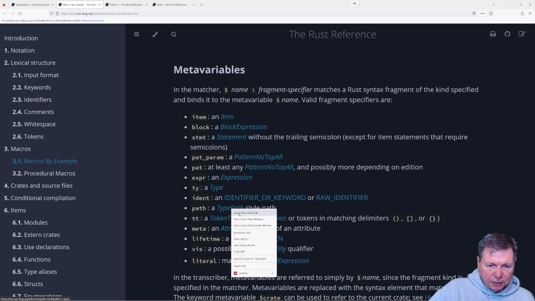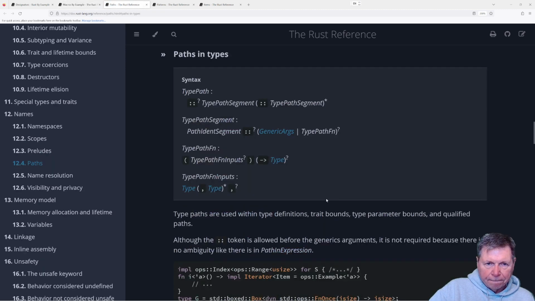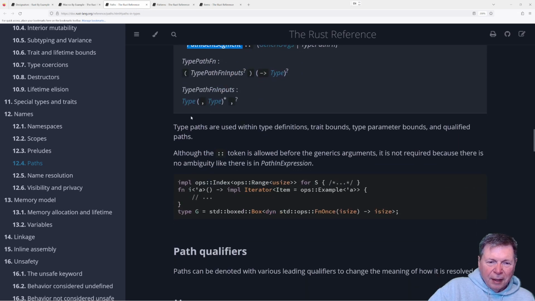That again tells me nothing. Paths in types. Is a type path. Is a type path segment. Type path segment. Path ident segment. Yeah, seriously. Okay, this is awesome, but I'm not going to try to decipher that. Let's see if the English helps.